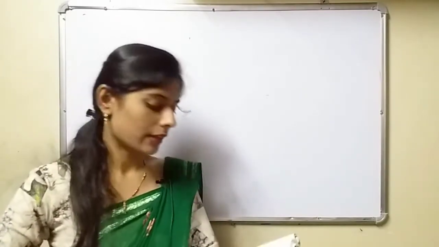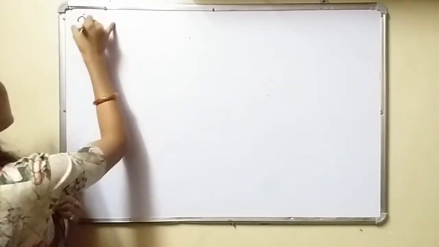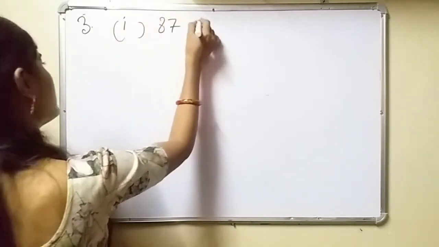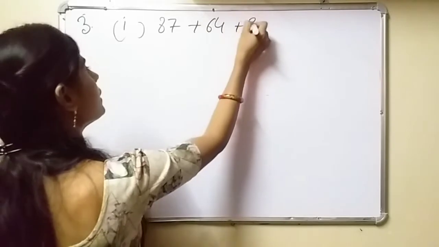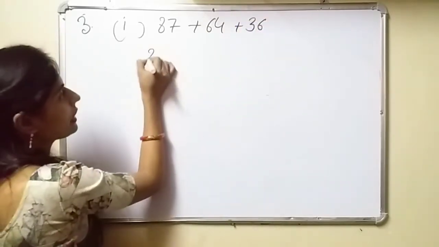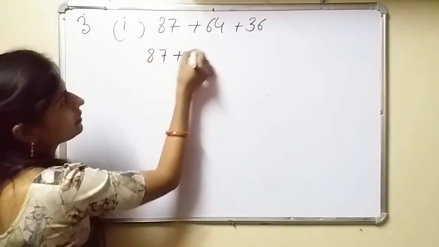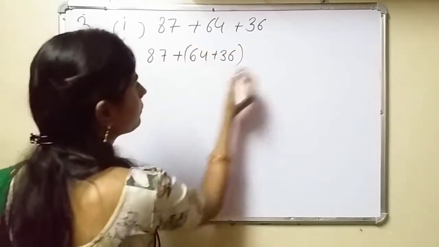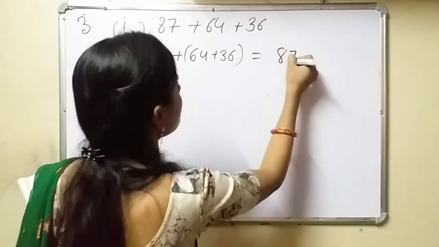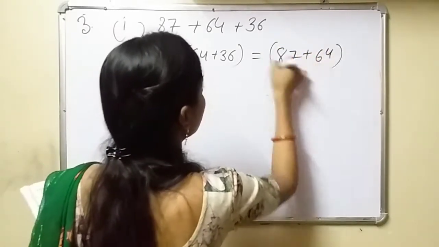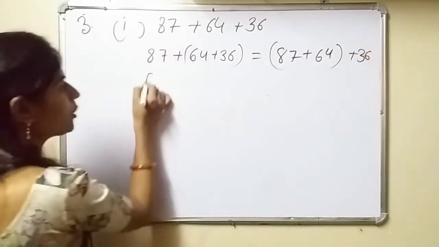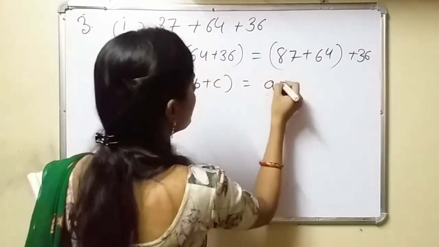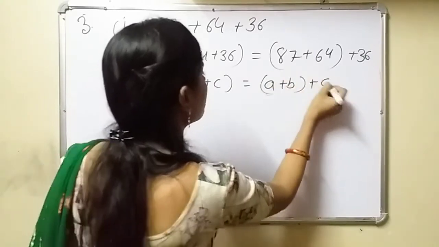Solve the following using the associative property. Question number 3. See, the first question is given here. 87 plus 64 plus 36, how can you write it? Write (87 plus 64) plus 36 is equal to 87 plus (64 plus 36). Which property are we using here? (A plus B) plus C is equal to A plus (B plus C).